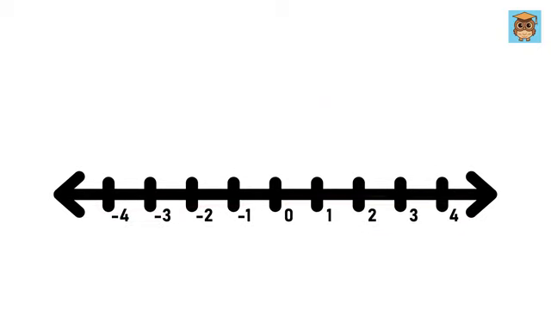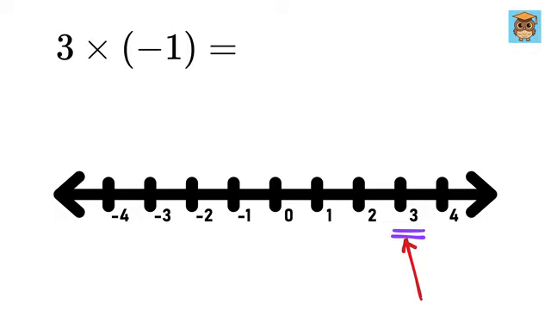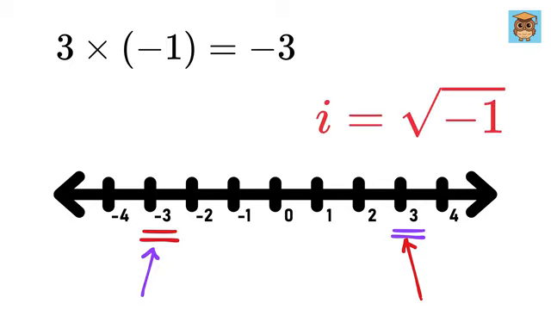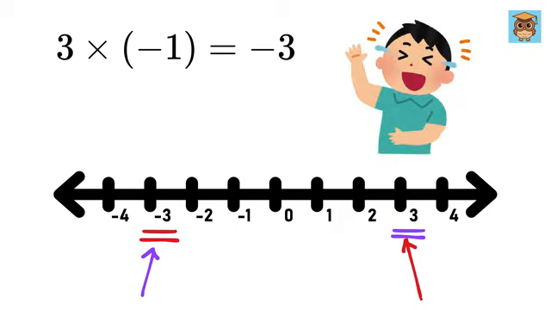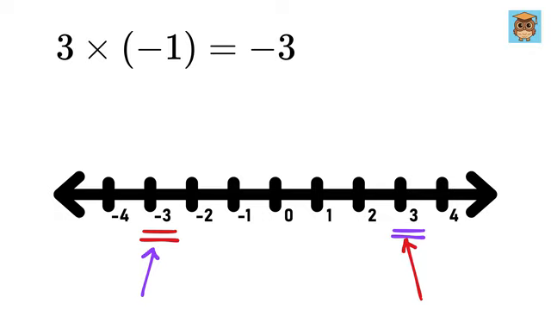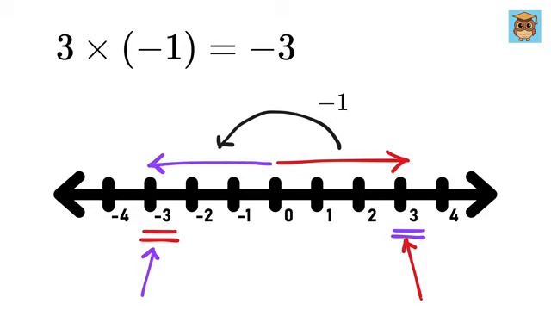Assume we have a positive number 3. Now, if we multiply it by negative one, we all have learnt in school that it will become negative 3. Like imaginary numbers, most people will think about this as a simple multiplication between two numbers. But what really happened? We were in this direction when we had 3, and then, after multiplying it by negative one, we moved this way, in the opposite direction.